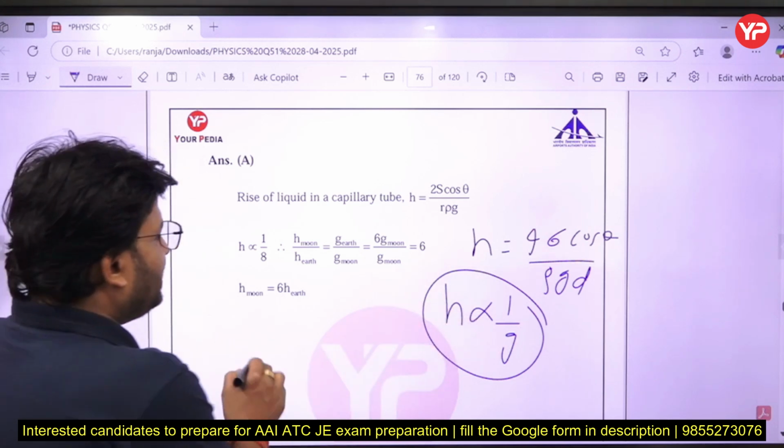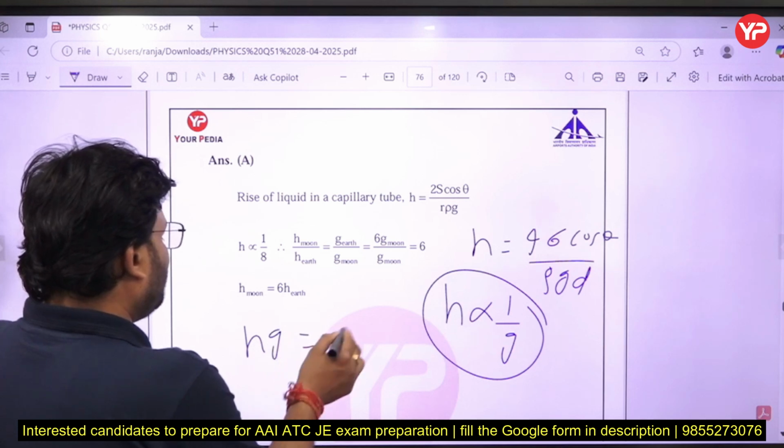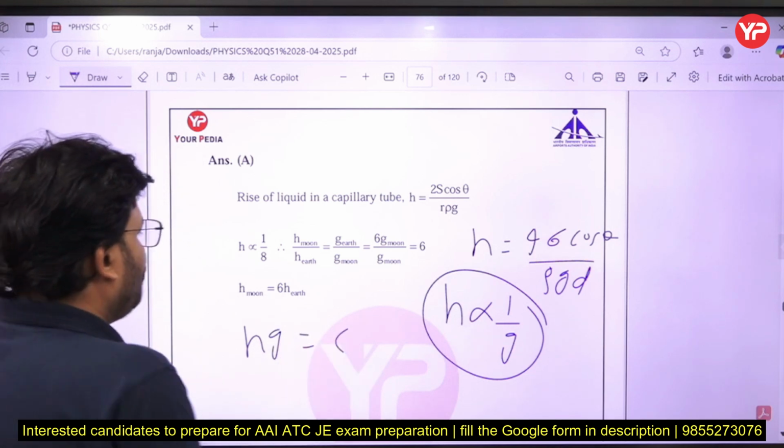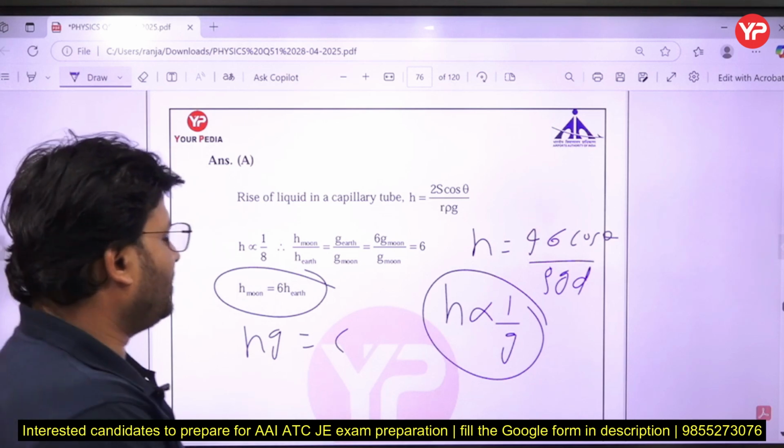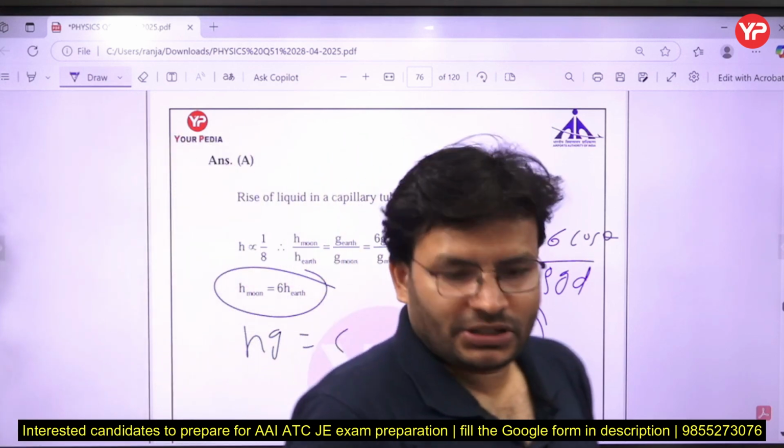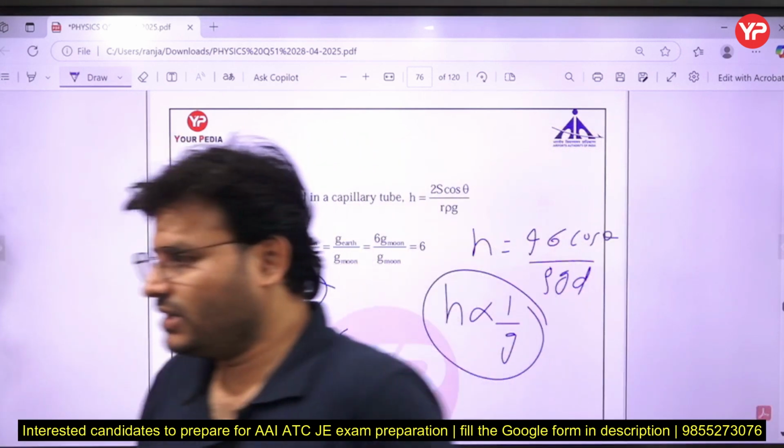So simply we can say h g equals constant. From there we get the relation h of moon equals 6 times h of earth. h of moon will be 6 times that of earth.